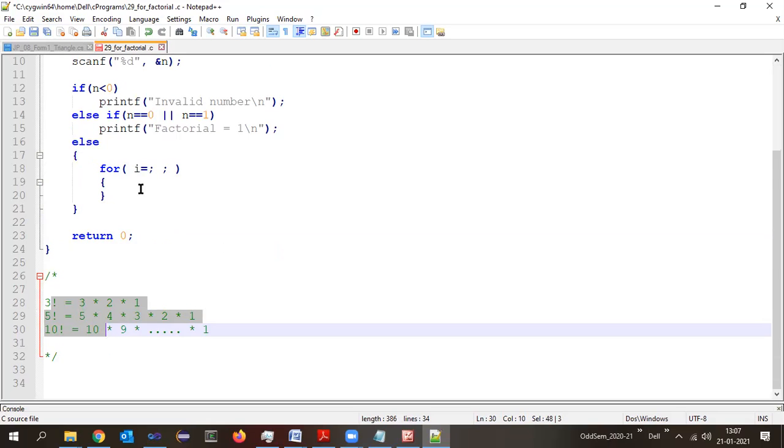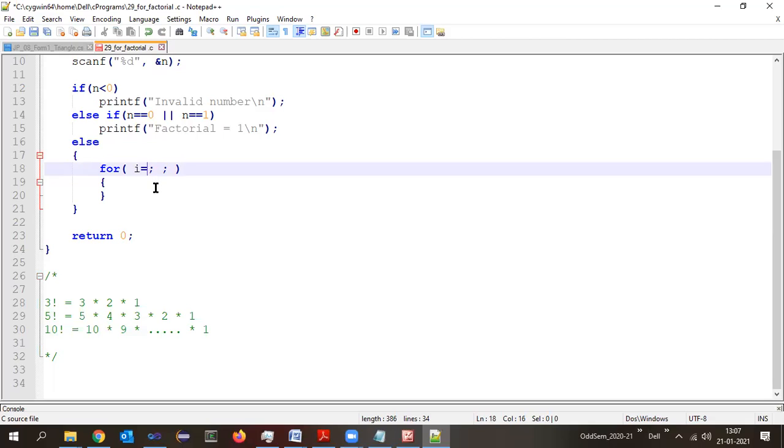So what should be the initial value of this I? If it is 3, I should be 3. If it is 5, I should be 5. If it is 10, I should be 10, right? Where is that number stored? N. So our initial value will become i = n. Okay. Then how many times I have to repeat it?